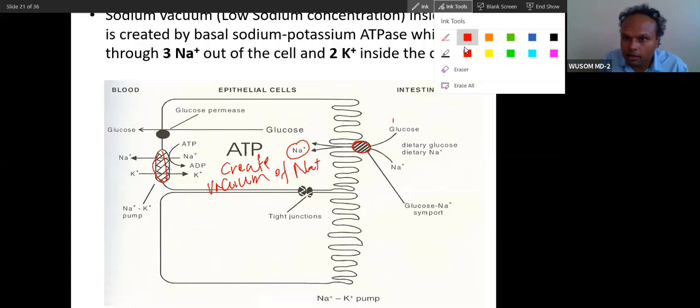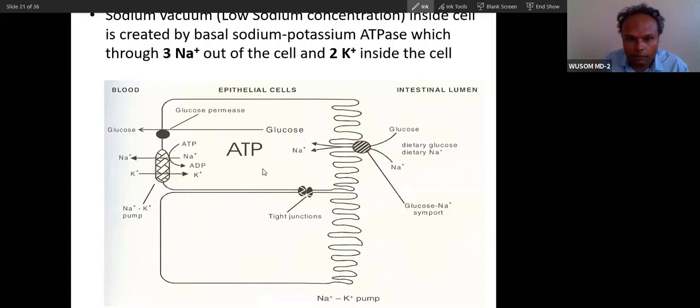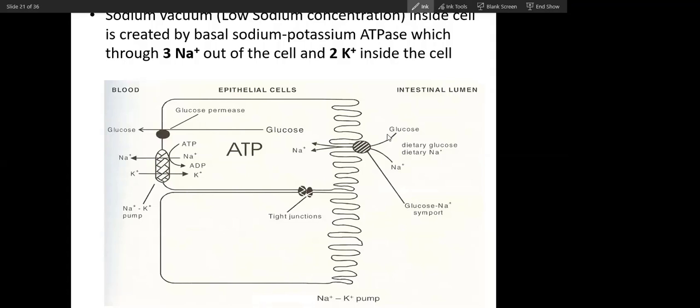Did you understand this? Against the concentration gradient of glucose, even though there is a very high amount of glucose, because sodium is low here, sodium will be sucked in, and because of the suction of this sodium, this glucose will also be sucked. So did you understand secondary active transport? This is called secondary active transport. So sodium and glucose are absorbed through secondary active transport. This is very important.